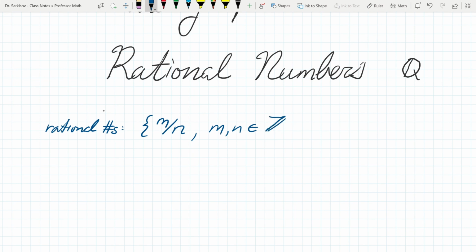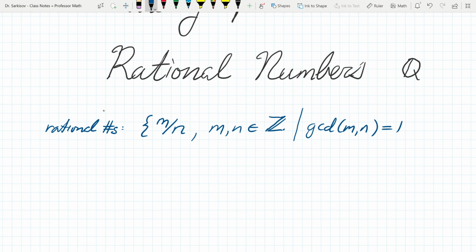This is from the Germanic word Zentrum, that's why the Z. So m and n are integers such that they are relatively prime, meaning the GCD of m and n equals 1. So they're already a simplified, reduced fraction. So a rational number is basically a fraction.